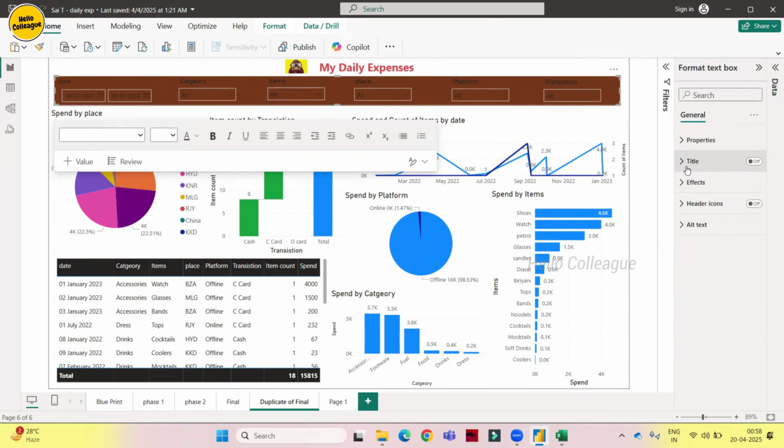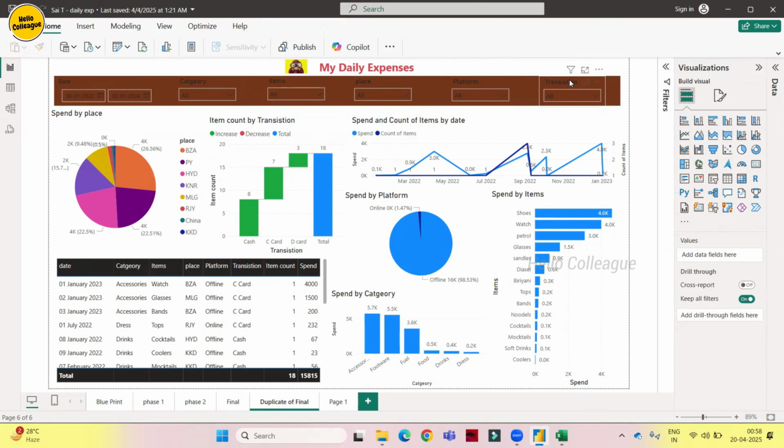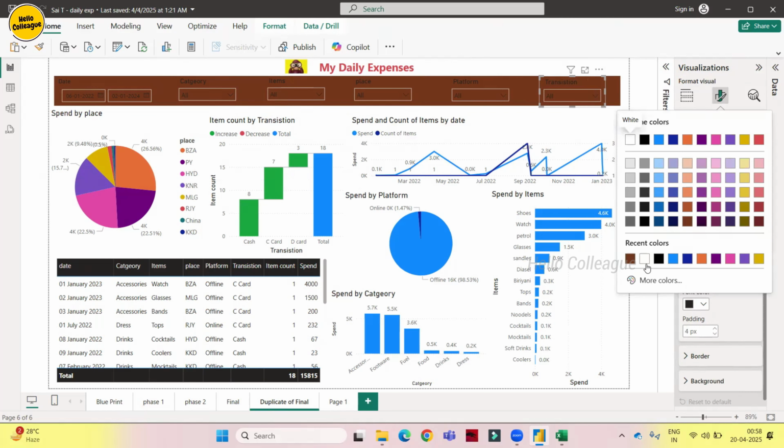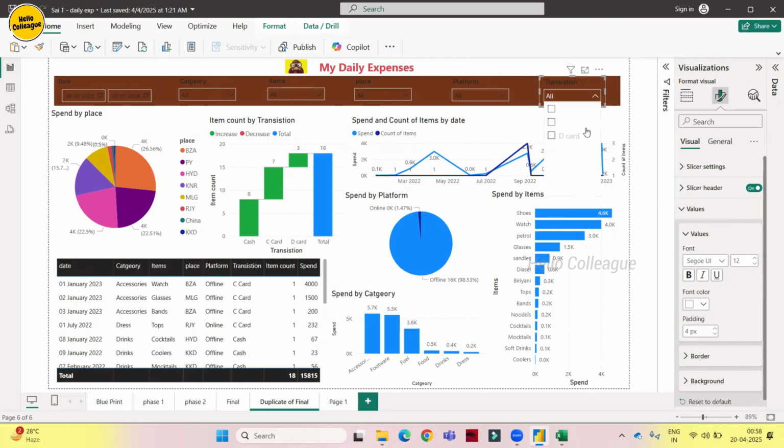I'll do one thing, I'll just change for one thing. I think if I change the color to white, the title we can change it. Let's change the values first. If I check it white, see, we cannot change it, right? Let's keep it black only. We will change the title to white color. Okay.